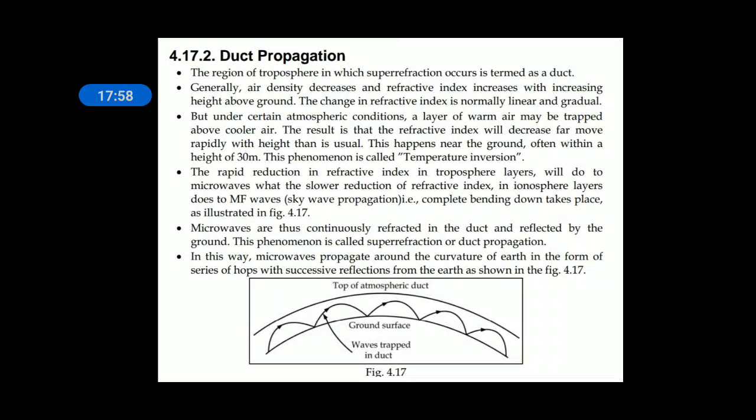They touch the ground, go towards the upper layer of the duct, and are reflected back towards the ground. Because of these multiple reflections, the EM waves are super refracted many times. So it acts like a confined pipe.